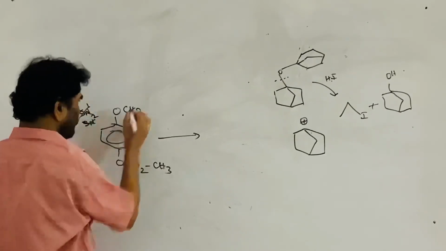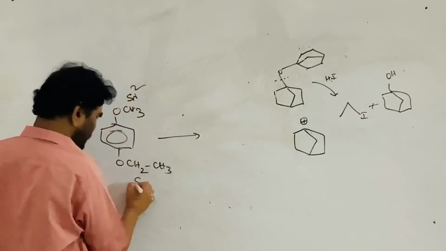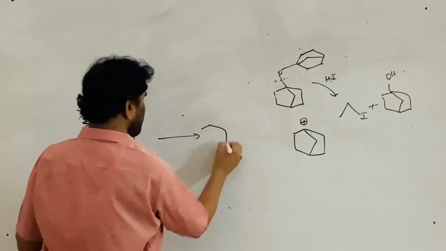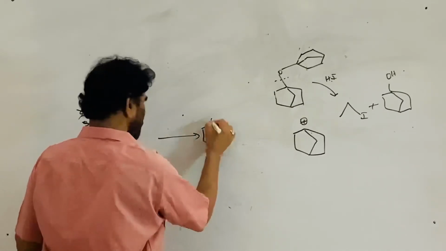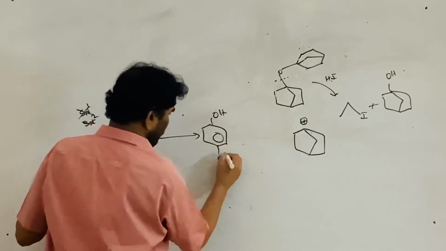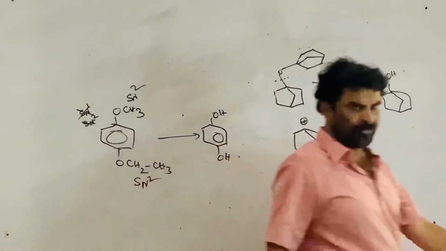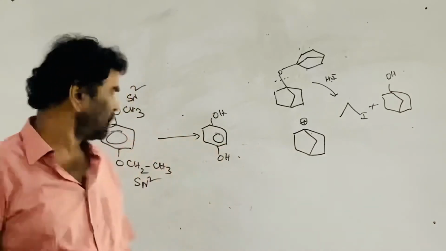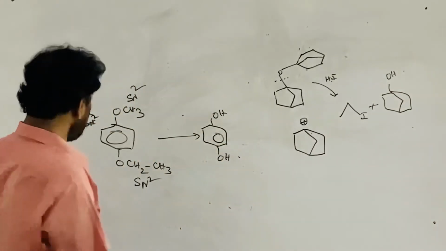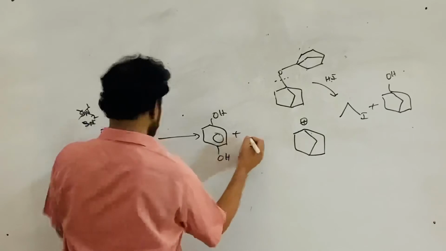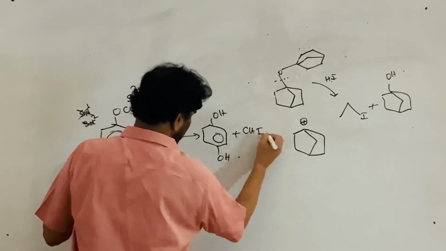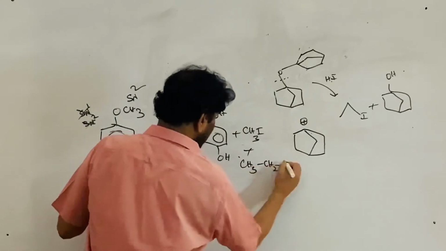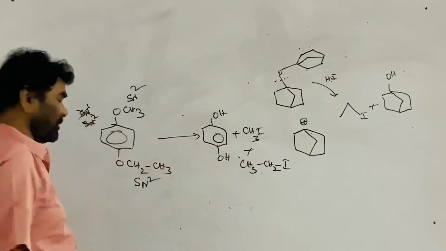Same way here also, this is SN2, and it is possible on the alkyl side. This is converted into phenol, the phenolic OH, that is hydroquinol is formed. If you use excess HI, methyl iodide is formed and this is converted to ethyl iodide. I am writing the reaction if you take the excess of this reagent.